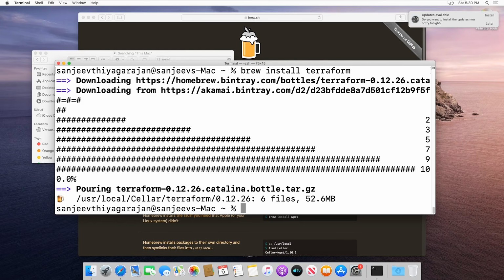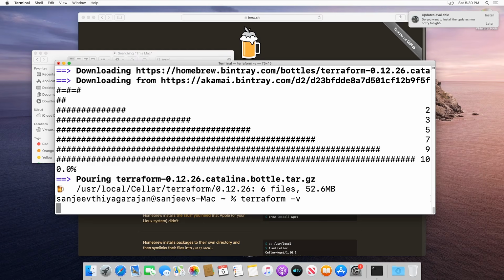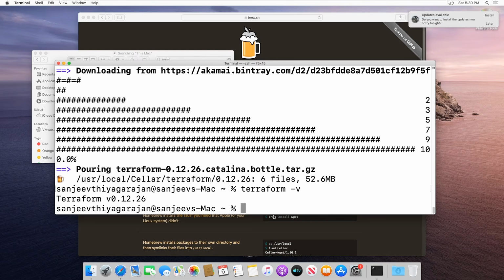All right, now that the Terraform installation is complete, there's one last thing we need to do, and that's verify that the installation went okay without any issues. And to do that, all we have to do is just type in one command, and that's going to be terraform -v. Okay, and it should, if the installation went okay, just print out whatever version that was installed. And so you can see that I am running version 12.26.